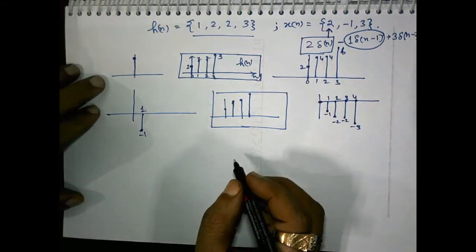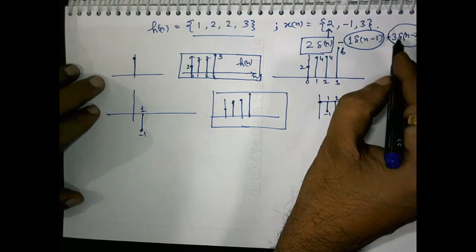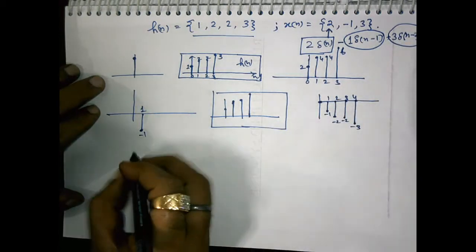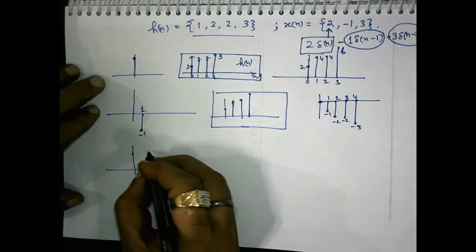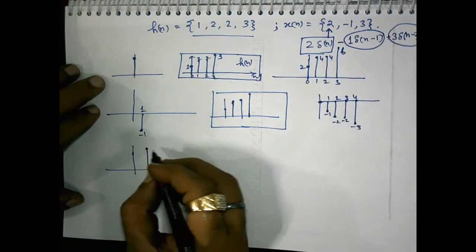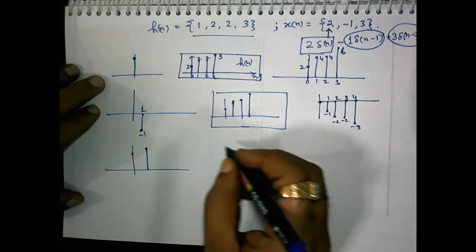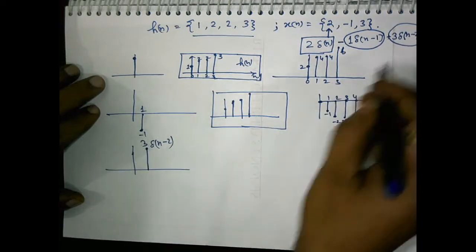Now if we are willing to obtain the output because of this input component, so naturally this is 3 multiplied with delta n minus 2. So each and everything is shifted by 2 units. This is delta n minus 2 multiplied by 3.